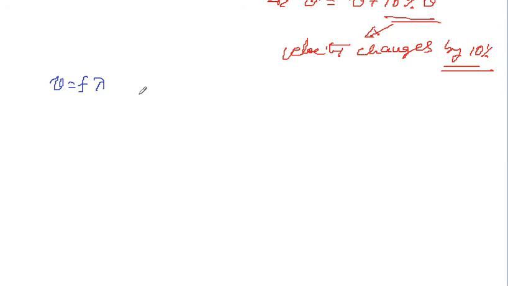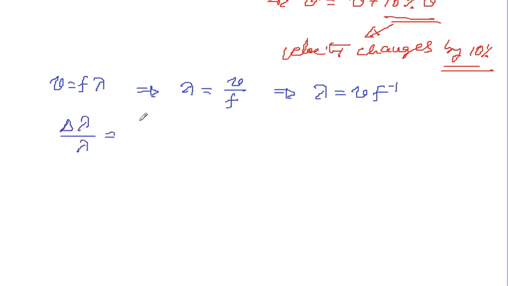Now lambda is v divided by f, so lambda equals v f to the power minus 1. When I differentiate this partially, delta v divided by v, and this becomes a plus, delta f divided by f.